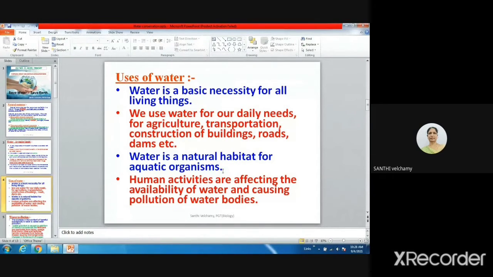Then amphibians, frogs also depend upon water, sometimes they lay eggs in water. Some snakes, water snakes, are also there. So aquatic organisms like fishes, without water they cannot live at all. That is the habitat for that organism, that you call habitat.